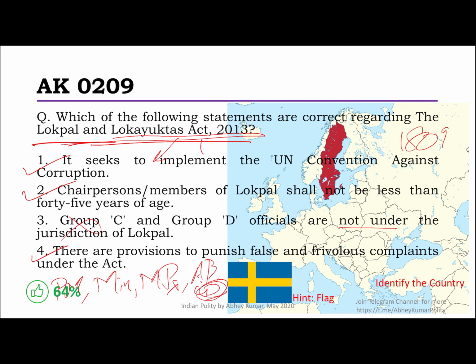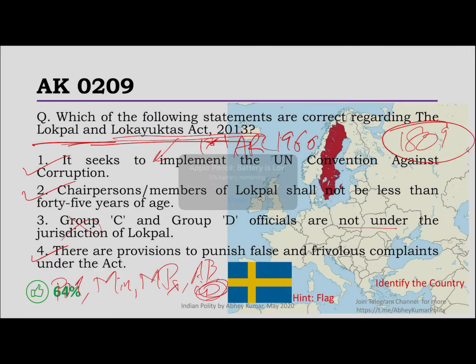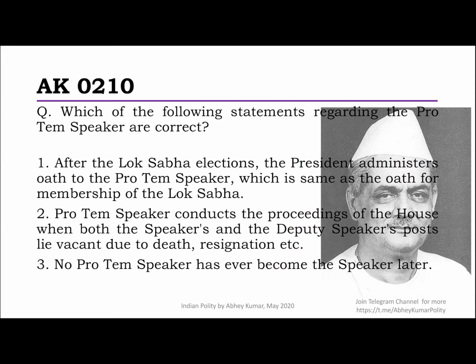Something that was actually recommended by the first ARC, by the way. First ARC, and that was 1966. And like 47 years or so later, we made that act in 2013, which was a concept in 1809 itself in countries like Sweden. Although the Lokayuktas in India trace their history back to Maharashtra when they created the Lokayukta for the first time in 1971. Read more on that later.